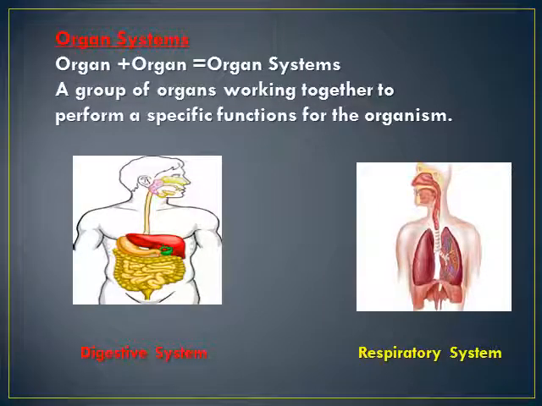The fourth level is the organ system, and it is defined as a group of organs that work together to perform a specific function for the organism. And we can simply say that when different organs group together, they form the organ system. Like the digestive system is composed of different organs like stomach, intestine, and pancreas that work together and perform a specific function for the organism, that is digestion. And the second example is the respiratory system that is involved in the breathing process.